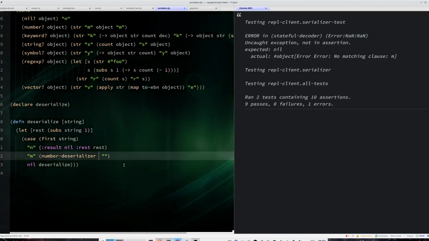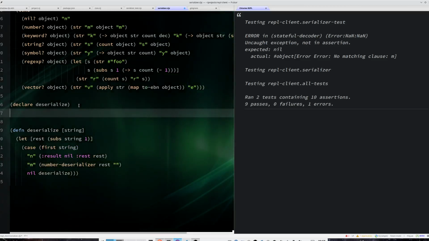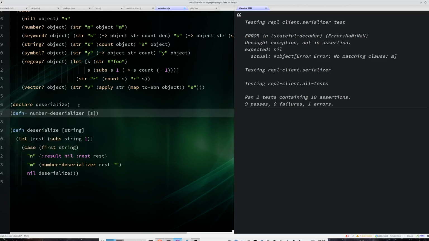So let's just do rest instead of getting the M, because I don't care about the M. I already know that I am deserializing a string, or sorry, a number. So let's do the number deserializer first. The number deserializer will get a string that needs to be converted to a number, and how much it deserialized